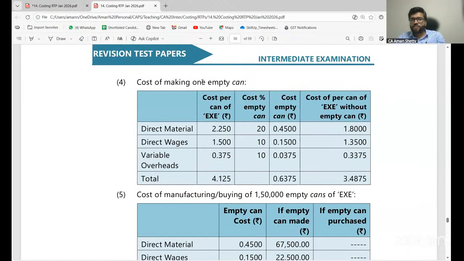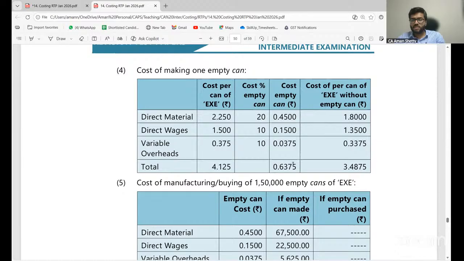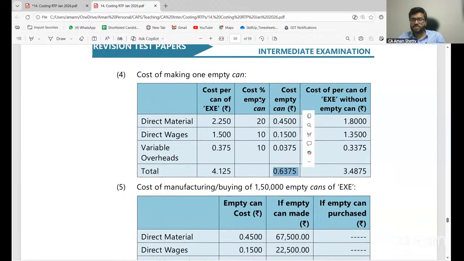So the cost of making one empty can is so much. Cost per can of X without empty can. 20, 10 and 10. This is the cost for the empty can. So without the empty can, this is the cost saving. So 0.6375 is the cost saving.